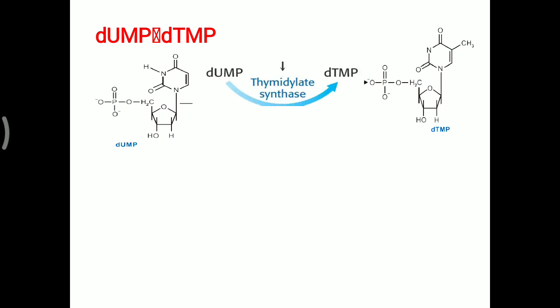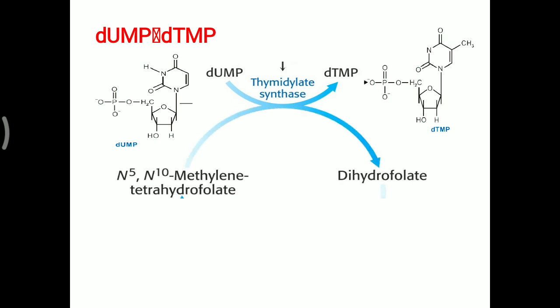So this conversion needs an enzyme, that is thymidylate synthase. This enzyme depends on a coenzyme, that is THFA, and this THFA contains a methylene group. This methylene group is donated to the deoxy-UMP, so that it is converted into deoxy-TMP. Along with this reaction, THFA is converted into dihydrofolic acid.